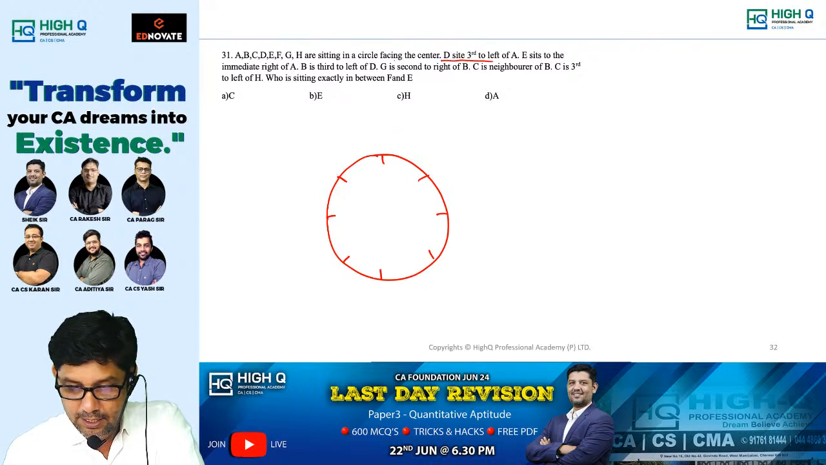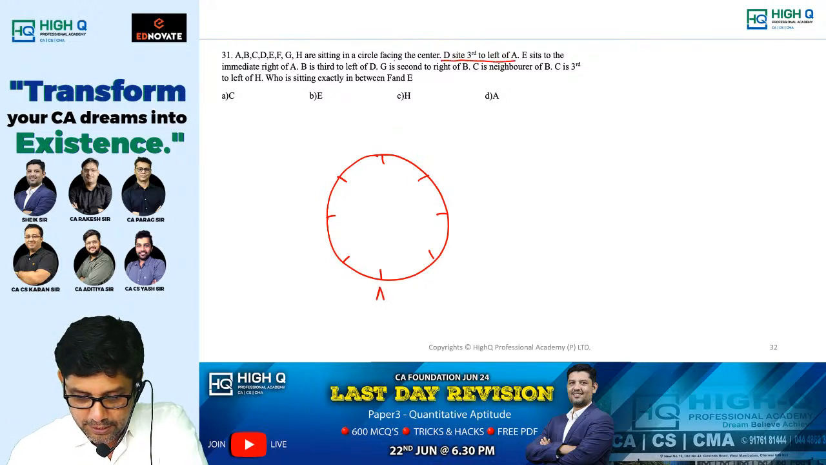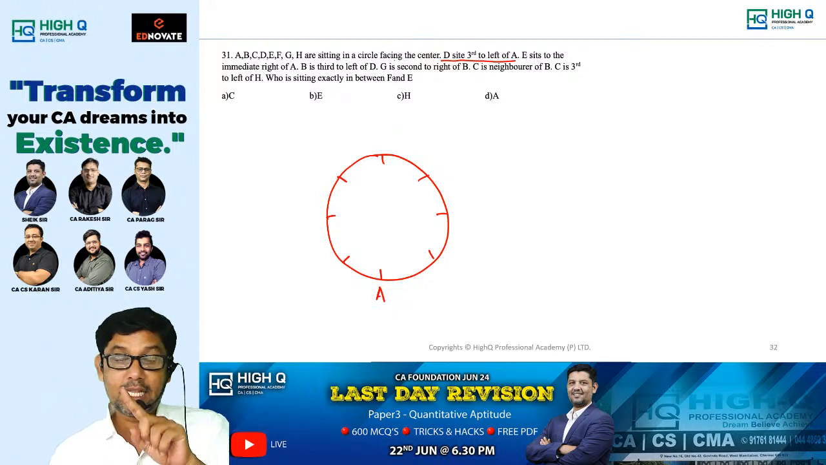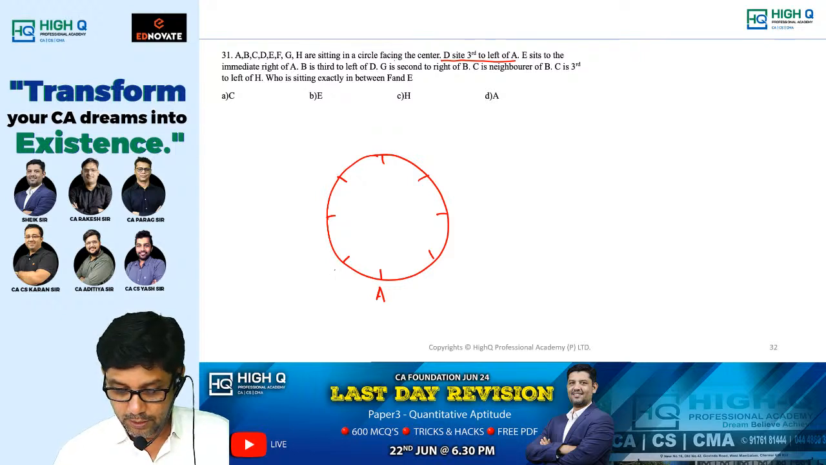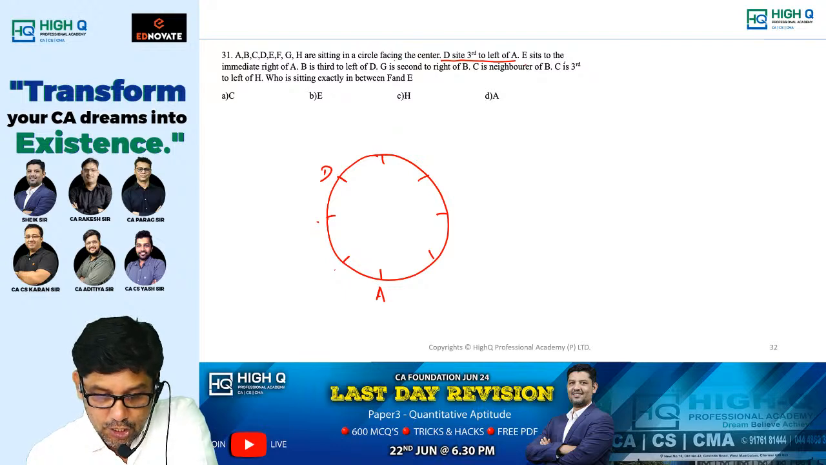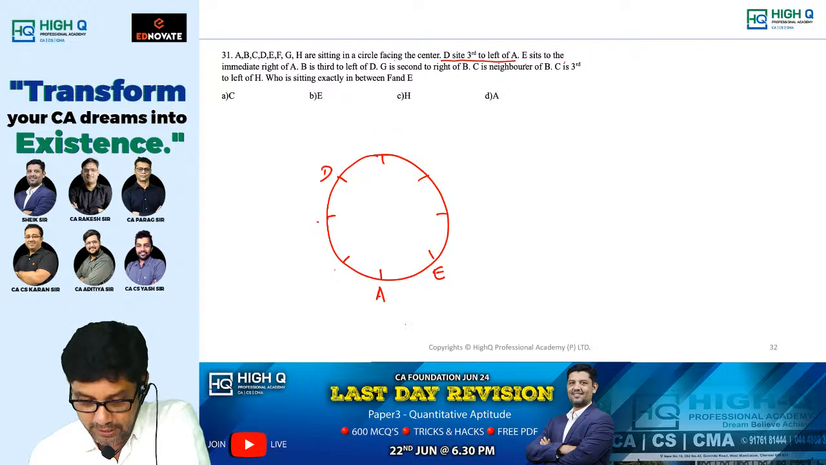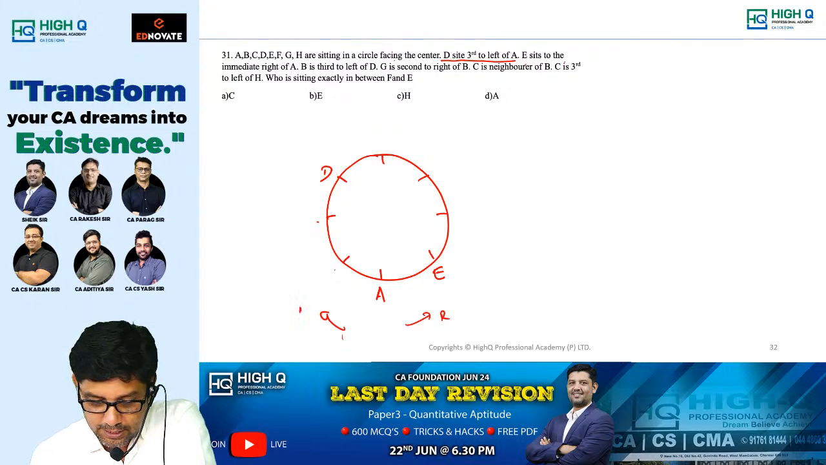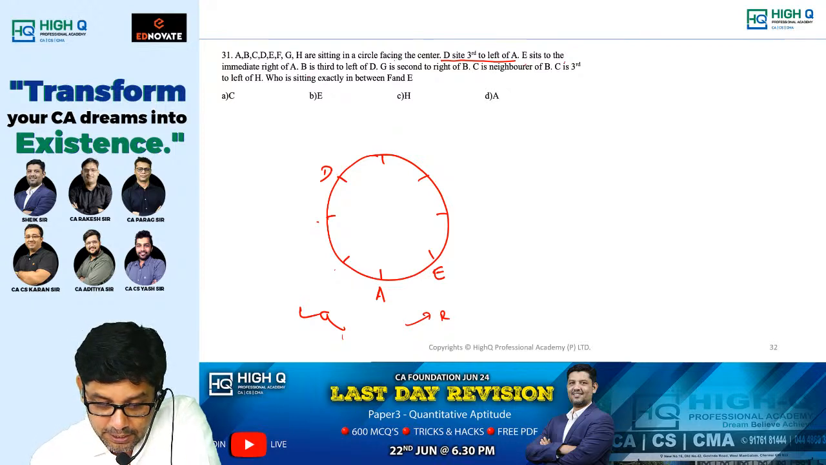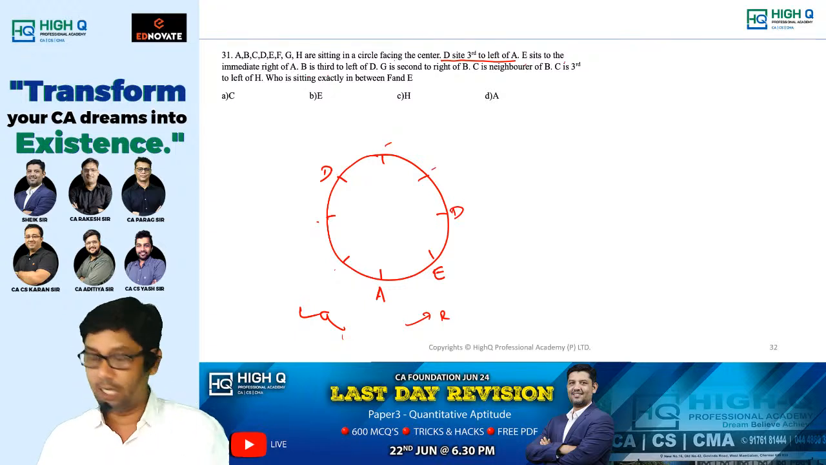D sits third to the left of A. Let me fix a place for A here. D sits third to the left of A. That means 1, 2, 3. D is here. Am I right? Next one. E sits immediate right of A. See, this is the right side. This is the left side. B is third to the left of D. 1, 2, 3. Third to the left of D.